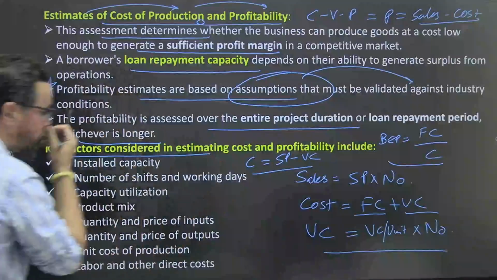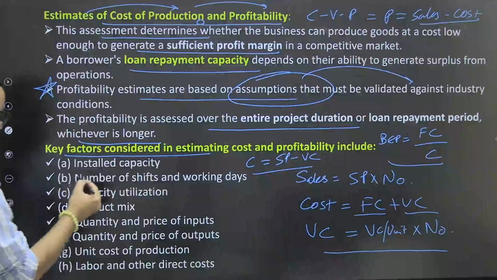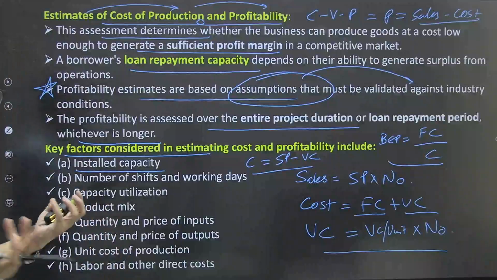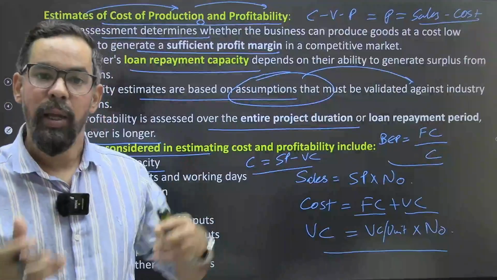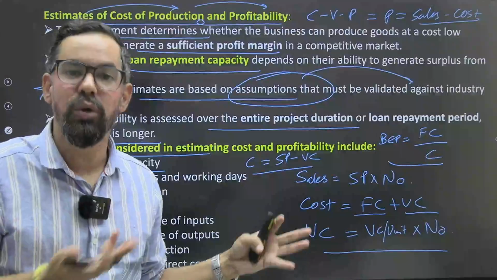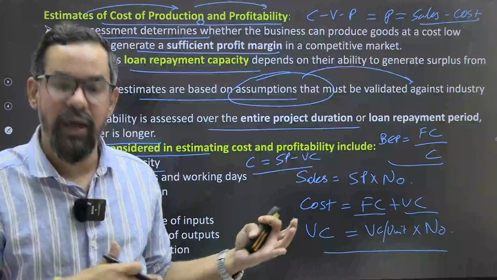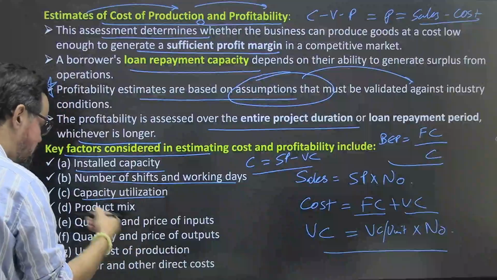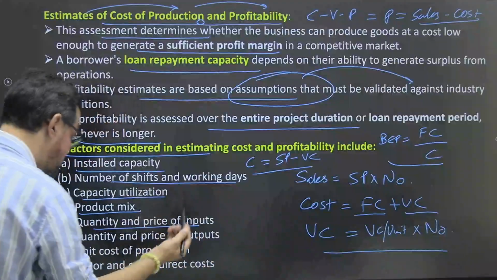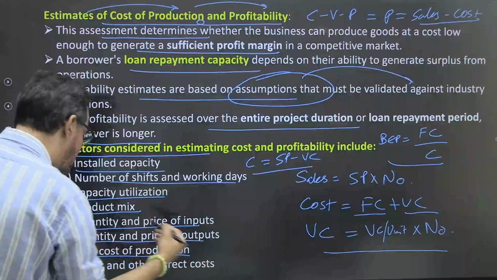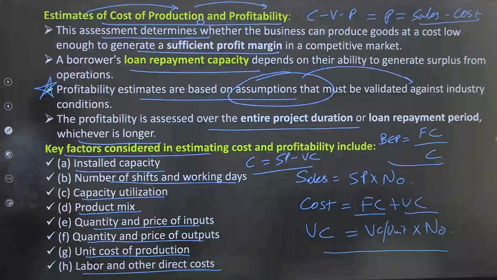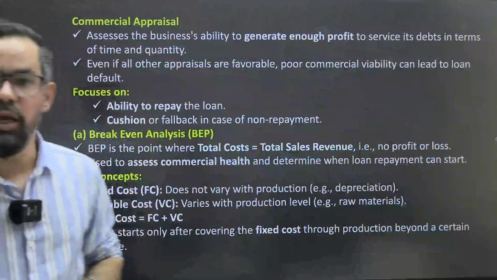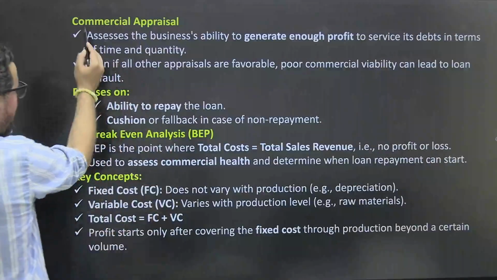So key factors in estimating cost and profitability include installed capacity: do they have enough capacity to execute that particular project or not, ठीक है। तो मतलब आपने प्रोजेक्ट तो ले लिया, बहुत बार ऐसा होता है, ठीक है, companies take contracts, then they fail in delivery. If they fail, obviously government is not going to pay them, अगर गवर्नमेंट पे नहीं करेगी या जो भी पार्टी है वो नहीं पे करेगी, obviously they default, ठीक है। Number of shifts and working days, ठीक है, capacity utilization, how they are using resources, product mix, quantity and price of input, quantity and price of output, unit cost of production, labor and other direct cost, ठीक है। So basically these are the components which we will use in cost volume profit analysis, ठीक है।